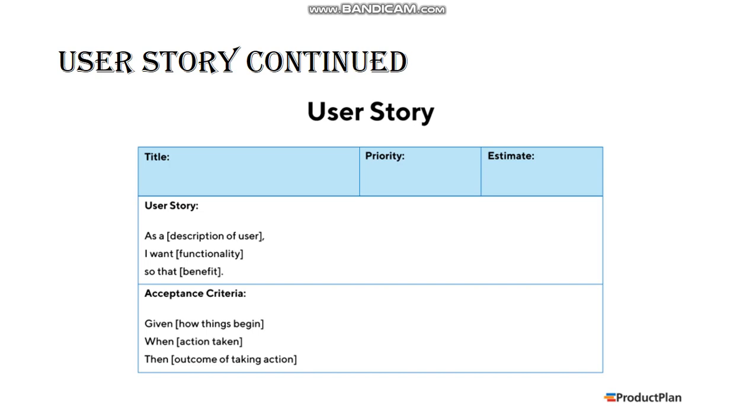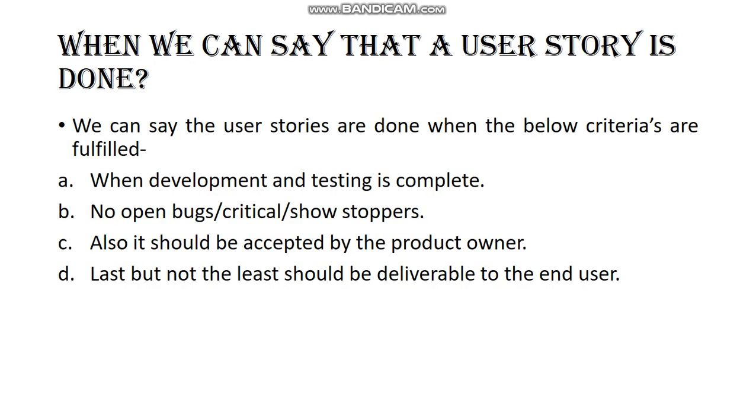So when can we say that a user story is done? When I tell my work is done, what does that mean? Today I'll tell you in the company, okay, the user story is done. We can say that user stories are done when the below criteria are fulfilled. So what are the criteria? Let's understand. When development and testing is complete, no open bugs, criticals, or showstoppers.